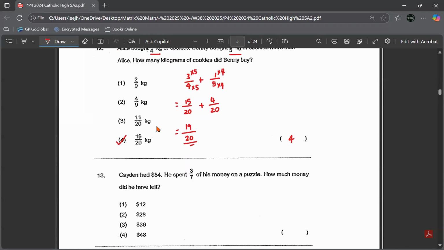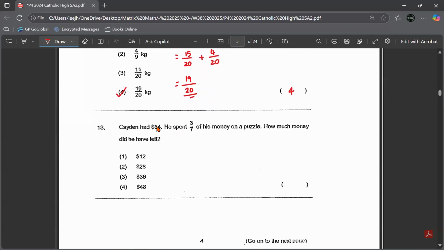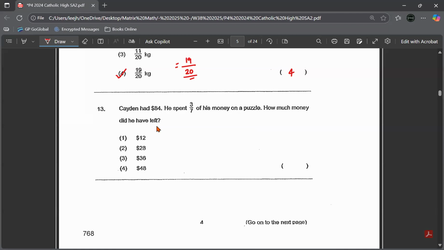Question 13. Caden had $84. He spent 3/7 of his money on a puzzle. How much money did he have left? So you know, you can draw a model. 7 parts. 1, 2, 3, 4, 5, 6, 7. So total 84. He's going to spend 3/7 on puzzle. So 1, 2, 3 on puzzle. I want to find left, which is this part.